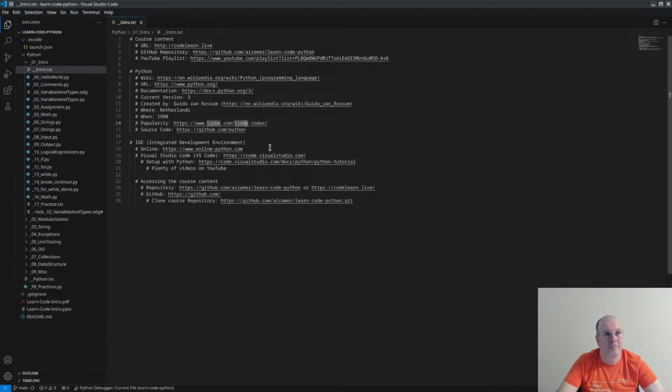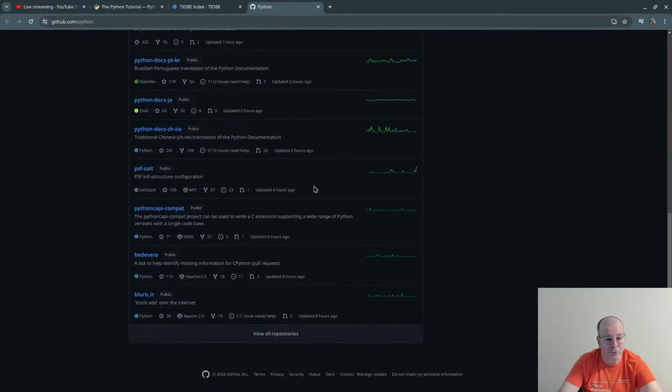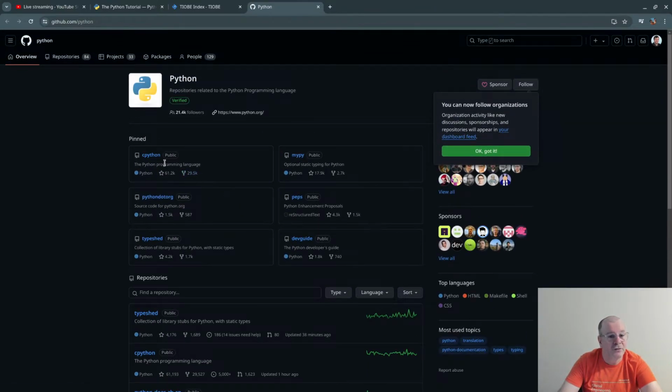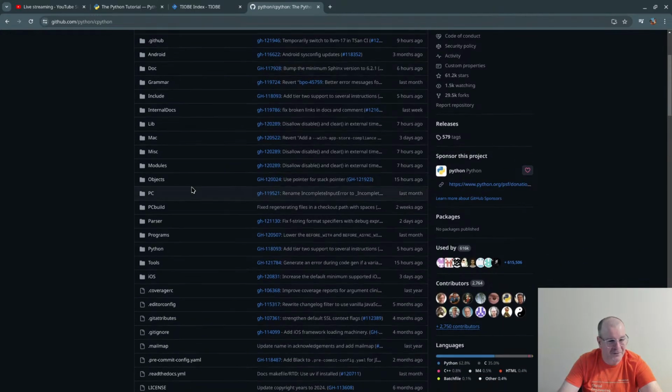A lot of the main languages today are open source. So we can go, do you remember GitHub is a repository for source code? So Python code is there. There are a few different repositories here. There is a lot of documentation. And the source code for Python is here in CPython. And if we go there, you can see all the folders, everything that is in Python.